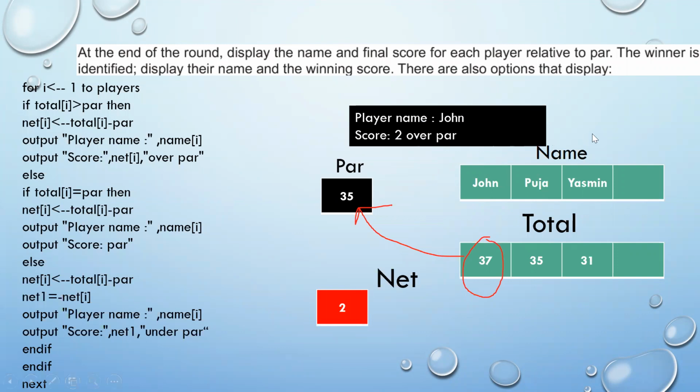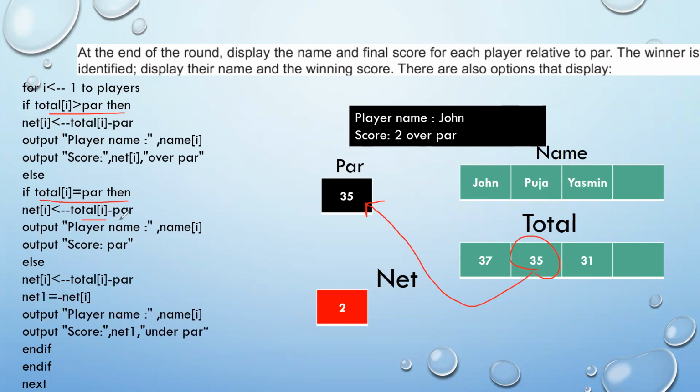Similarly, if you look at the second player, Pooja, her score is equal to the par score because Pooja's score is 35 and the par score is also 35. When we look at the condition, the first condition is not satisfied because the total score is not greater than par. But the second condition is satisfied because the total score is equal to the par score.